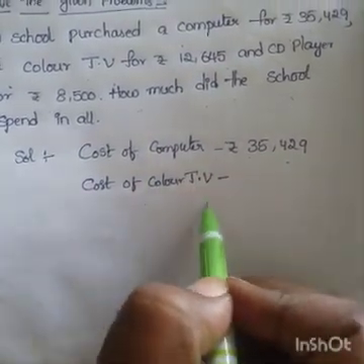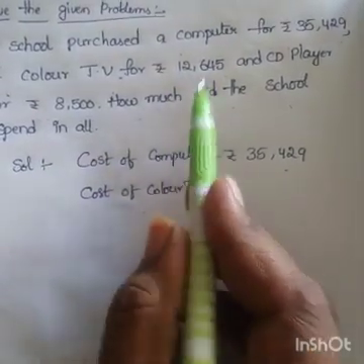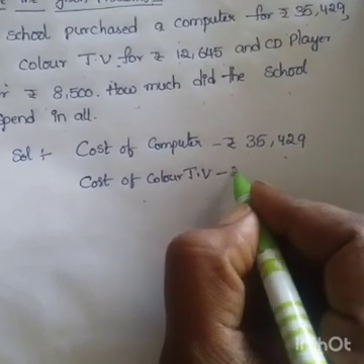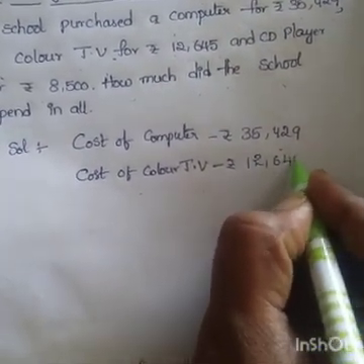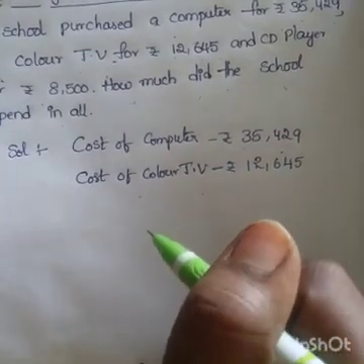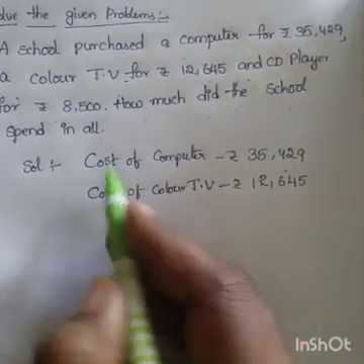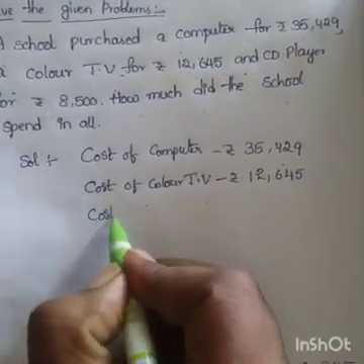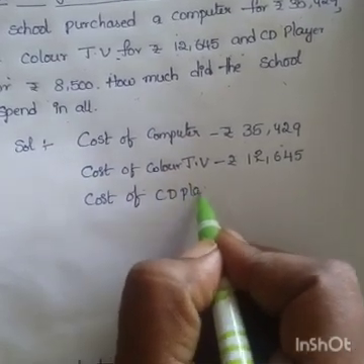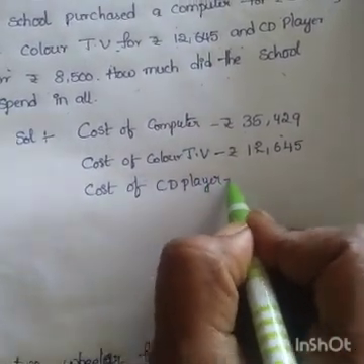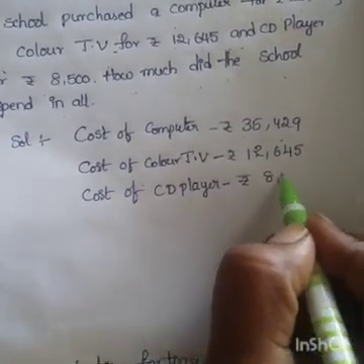What is the cost of color TV? 12,645 rupees. Next, cost of CD player. What is the cost of CD player? 8,500 rupees.